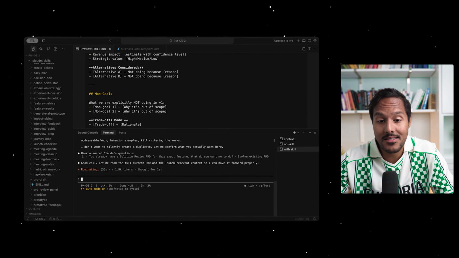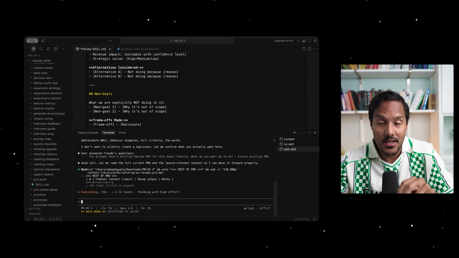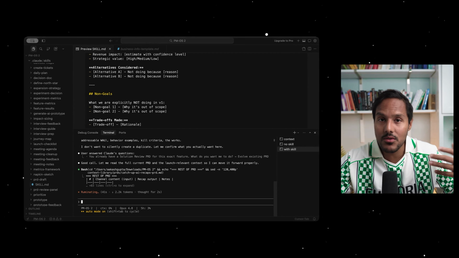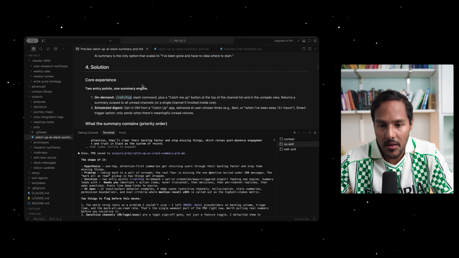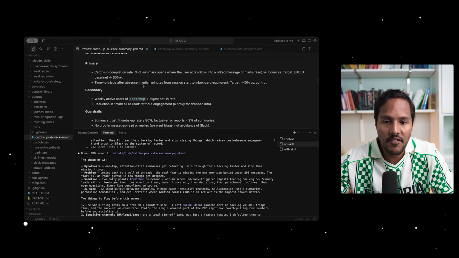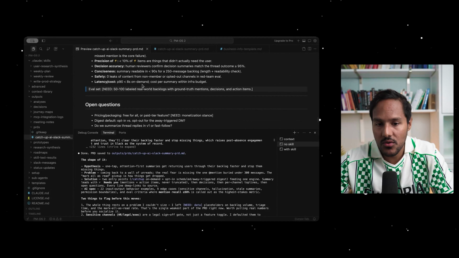You see it actually asks fewer questions with the skill because it has a better routing of my context. So having a skill in this case actually reduced the amount of human input I needed. And now we've gotten an output. This output has the hypothesis, the problem, the strategic fit, the solution. So it's created its own sort of outline.